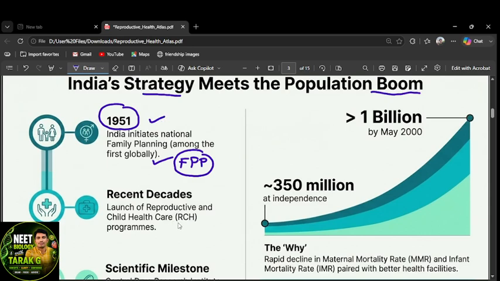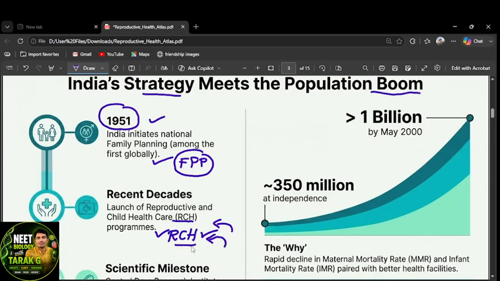Then the RCH was launched, the Reproductive and Child Health Care program, in India. Under this RCH program, they take care of reproductive health, from conception up to delivery, including the food and nourishment provided for the health of the mother as well as the child.